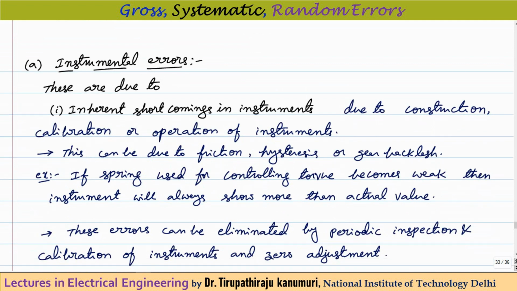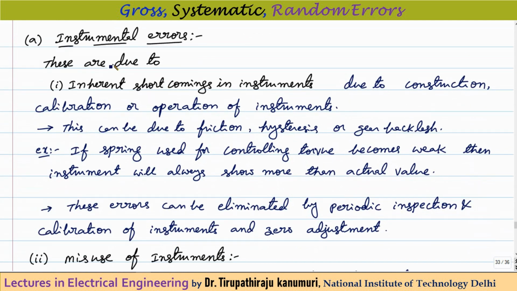The first one is the instrumental errors. As the name tells, these errors are mainly due to the characteristics of the instruments, and they follow some proper rule. So we can calculate the error and rectify it also. These are due to inherent shortcomings in the instruments. This can be due to the construction, calibration or operation of the instruments, for example friction, hysteresis, gear backlash, etc.